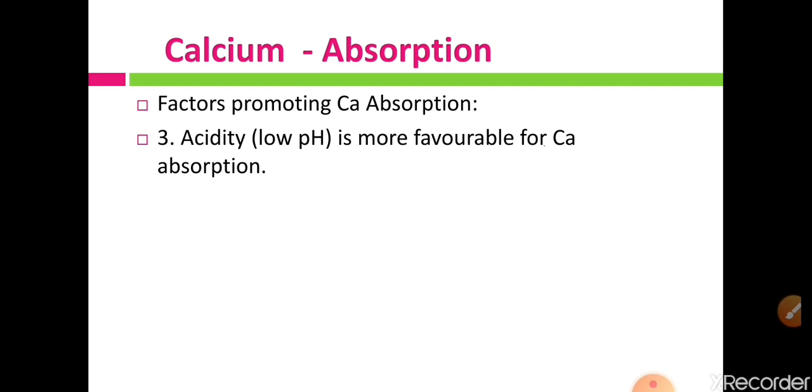So we have seen three factors which promote calcium absorption: first vitamin D, second parathyroid hormone, and third acidity or low pH of the GI tract.